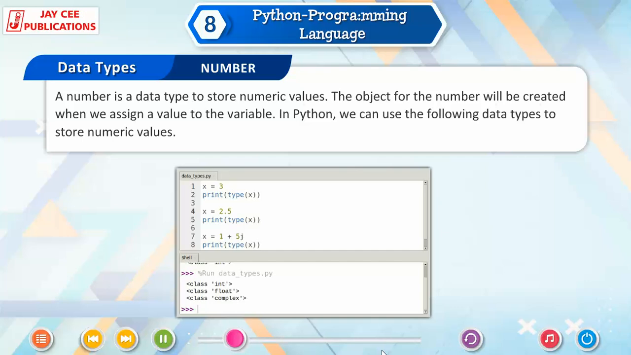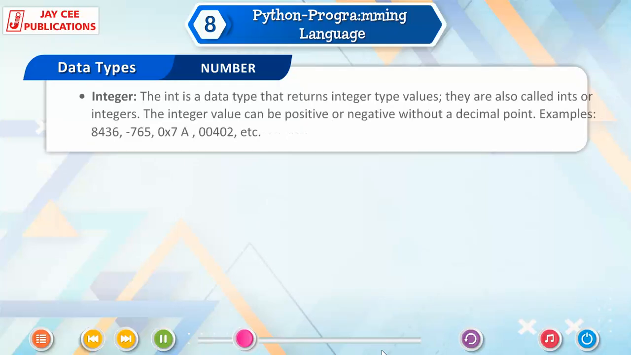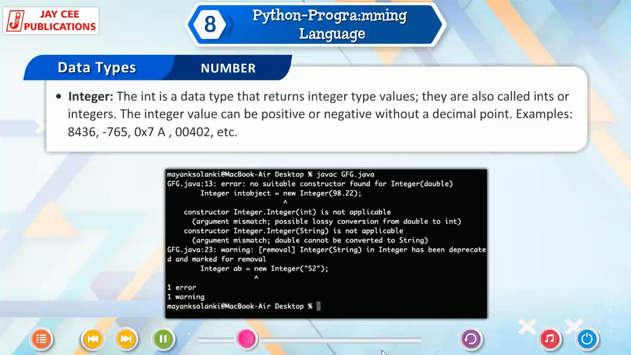The object for the number will be created when we assign a value to the variable. In Python, we can use the following data types to store numeric values. Integer. The int is a data type that returns integer type values. They are also called ints or integers. The integer value can be positive or negative without a decimal point. Examples: 8436, -765,